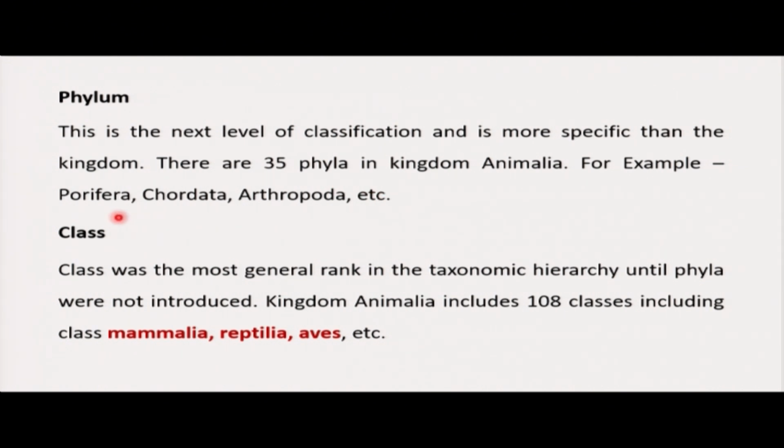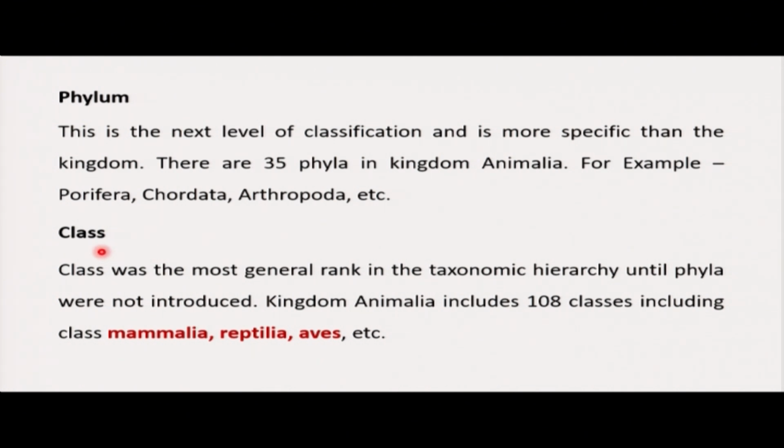For example, Porifera, that is a phylum. Chordata is another phylum. This is the phylum of animals which have a notochord. Then we have Arthropoda. These ones have a segmented body, and their exoskeleton is made up of chitin. Then we have another